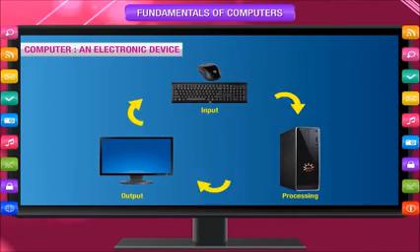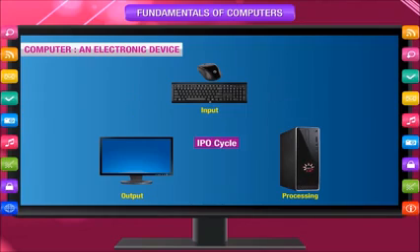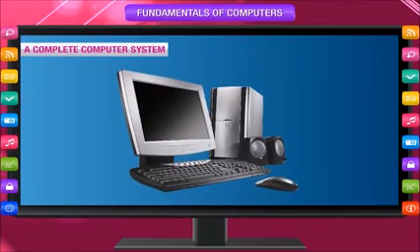Computer, an electronic device. A computer is an electronic device that processes raw data with the help of a program and produces meaningful information. These functions are performed in a cycle called the input, process, output cycle, IPO. A complete computer system: monitor, keyboard, CPU, speaker, mouse.